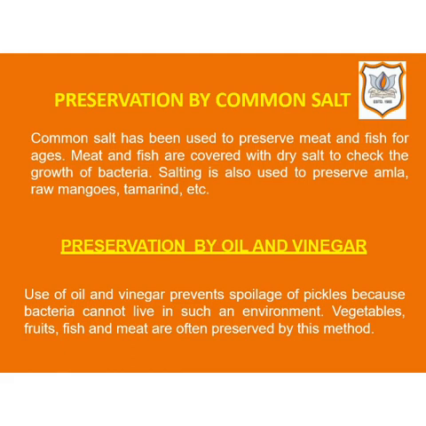Another method of preservation of food is by oil and vinegar. Mustard oil and vinegar, means sirka, are widely used as preservatives for the preservation of fruits and vegetables in the form of pickles. Pickles means achar. The use of mustard oil and vinegar prevents the spoilage of fruits and vegetables, because food spoiling bacteria cannot live in such an environment. Some of the fruits and vegetables which can be spoiled easily are preserved in the form of their pickles by using mustard oil and vinegar.